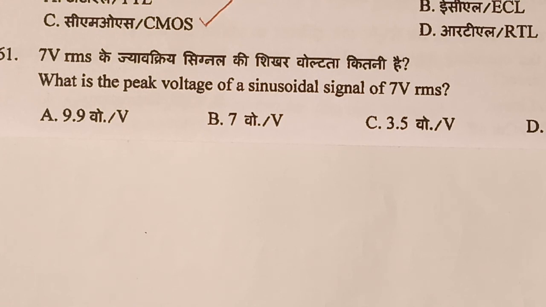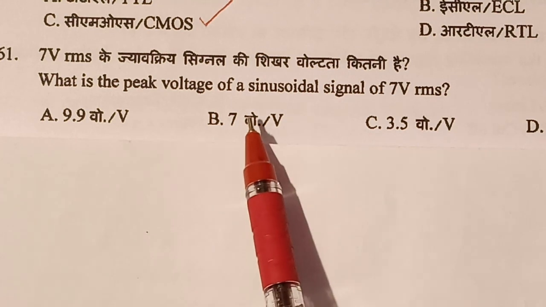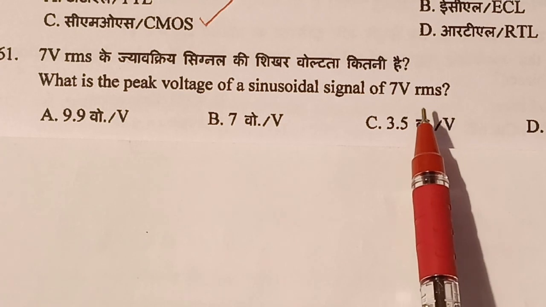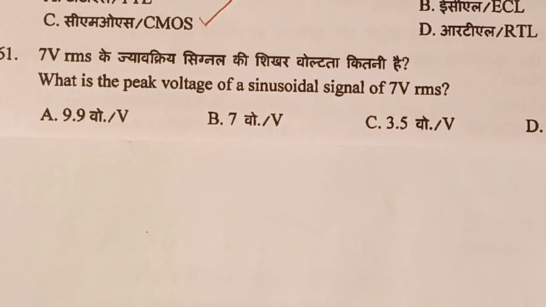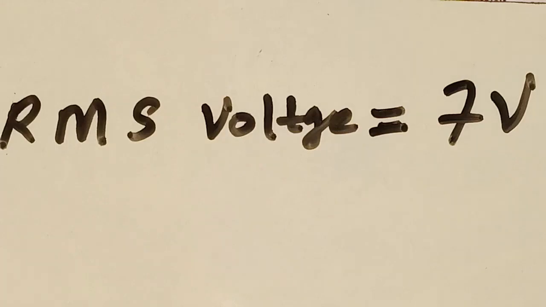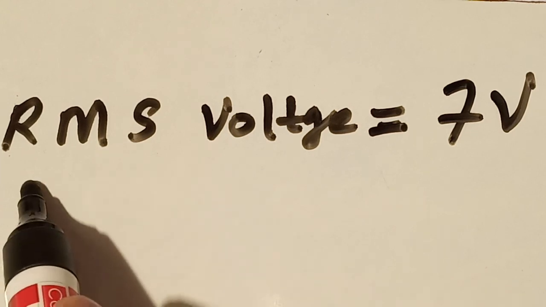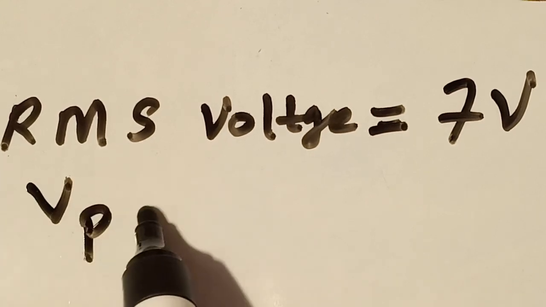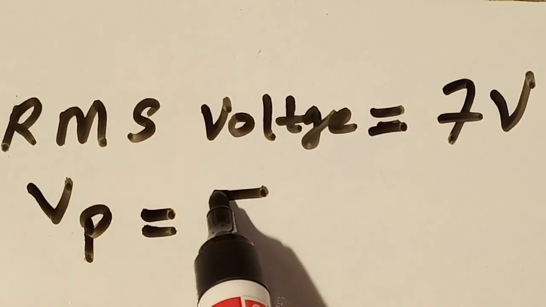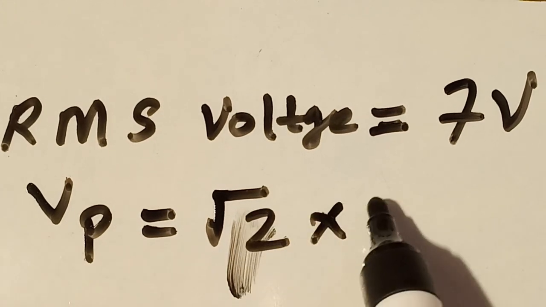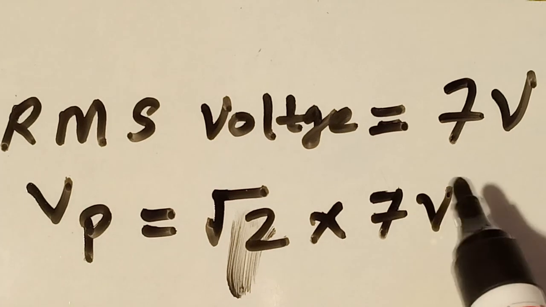Question number 61. What is the peak voltage of a sinusoidal signal of 7 volt RMS? In this question, the RMS voltage is given, and we have to find the peak voltage. The given RMS voltage is 7 volt. There is a relation between RMS voltage and peak voltage: peak voltage equals root 2 times the RMS voltage.